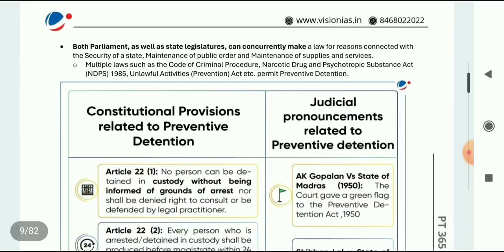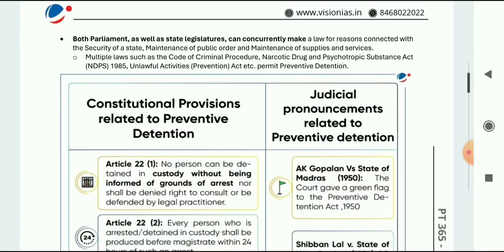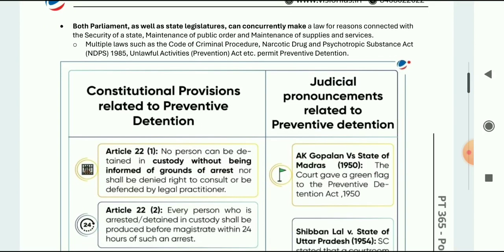Both Parliament as well as the state legislature can concurrently make a law for reasons connecting with the security of the state, maintenance of public order and maintenance of supplies and services. Multiple laws such as the CrPC, Narcotic Drugs Law 1985, UAPA, that is the Unlawful Activities Prevention Act, etc., permit preventive detention.